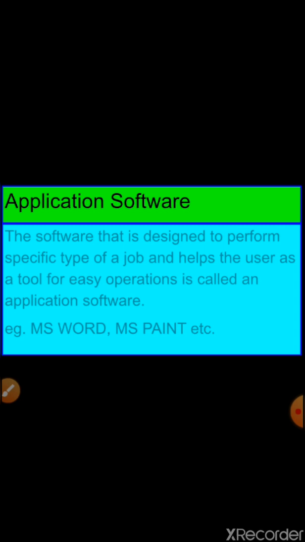Next is application software: the software that is designed to perform a specific type of job and helps the user as a tool for easy operations is called application software. The examples of application software are MS Word and MS Paint, etc.